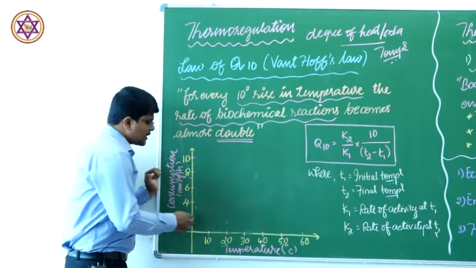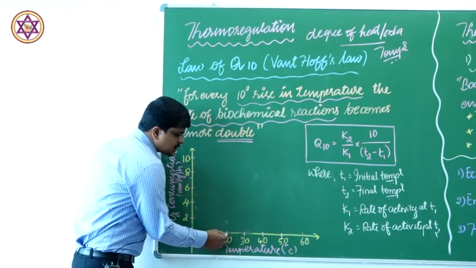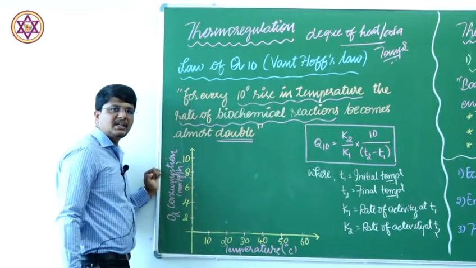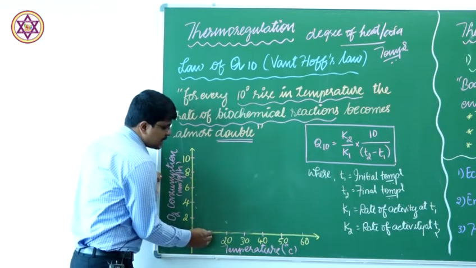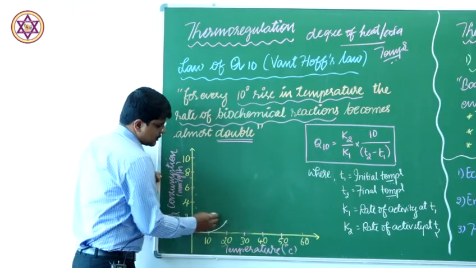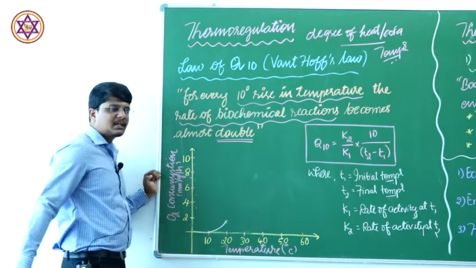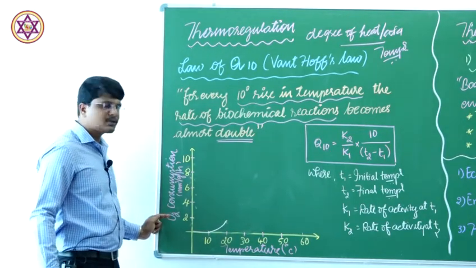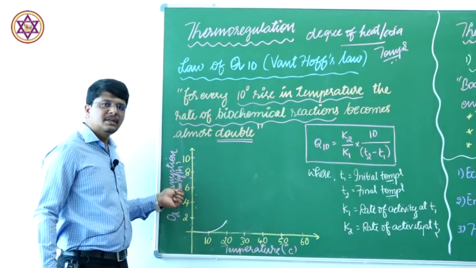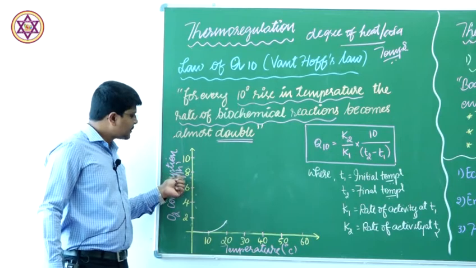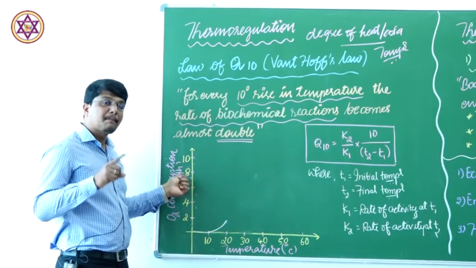And when the temperature is raised from 10 to 20 degrees centigrade, the rate of the reaction increases to double, which is measured in terms of the amount of oxygen consumed, cubic millimeter per gram weight of the animal per hour.